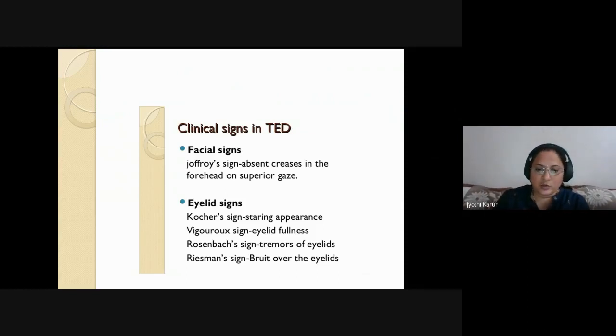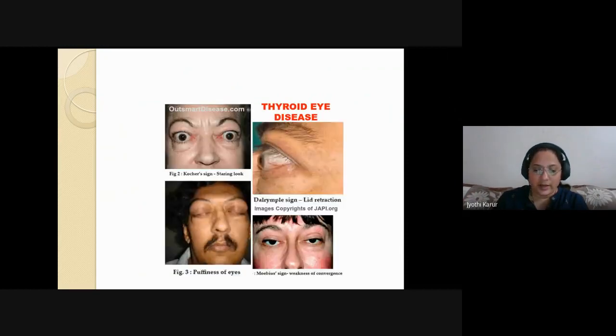There are so many other signs. Rosenbach sign, that is tremors of the eyelids. Jellinek sign, that is pigmentation of the eyelids. Then Riesman sign, there is bruit over the eyelids because of the ophthalmopathy. So these are different eye signs of thyroid ophthalmopathy. I'm not going into much detail of the thyroid ophthalmopathy because that itself is a different topic. There are a lot of mechanisms involved and so many surgeries have come to correct the thyroid ophthalmopathy.